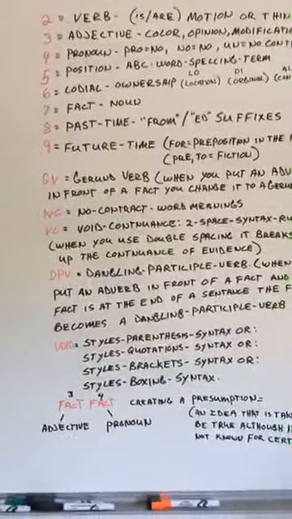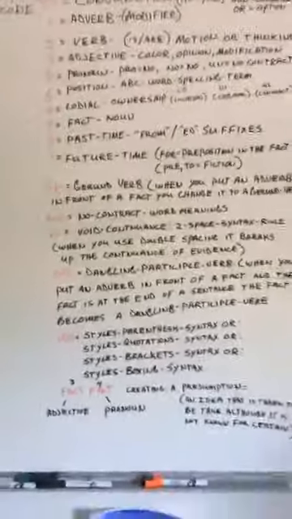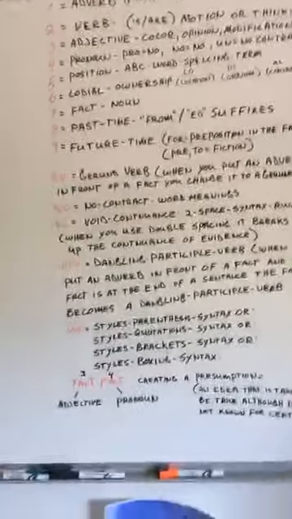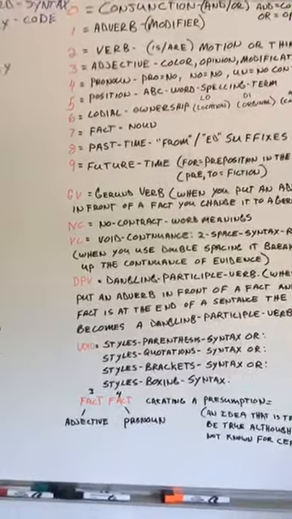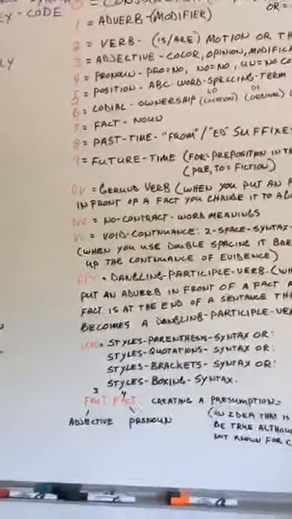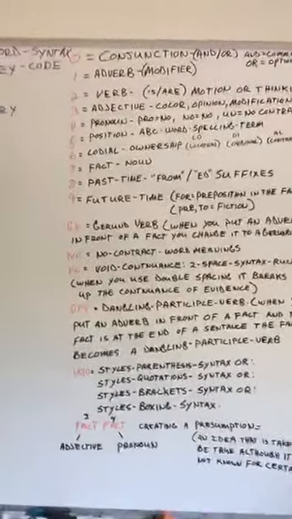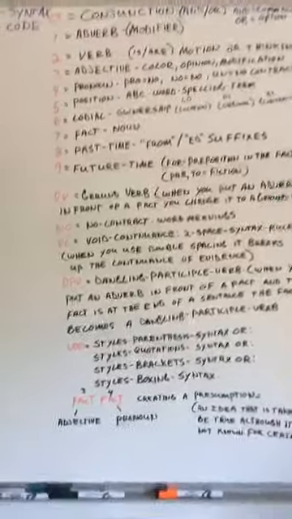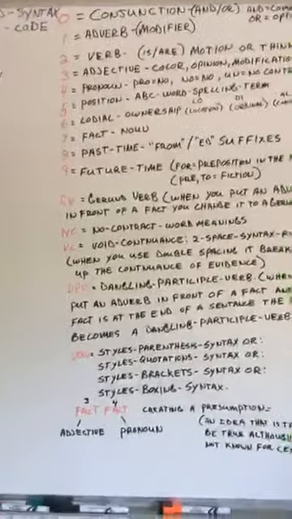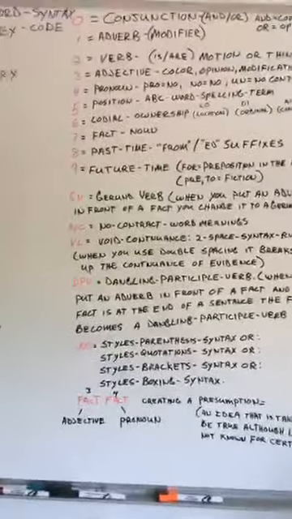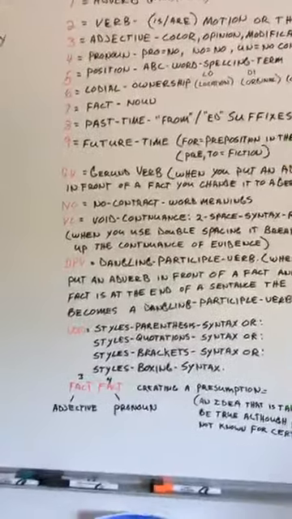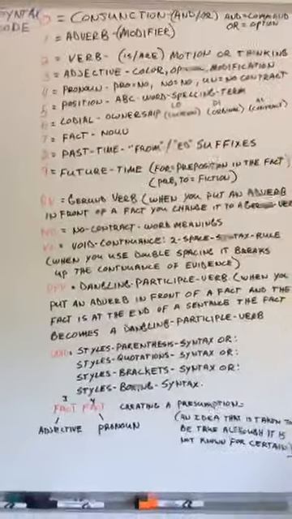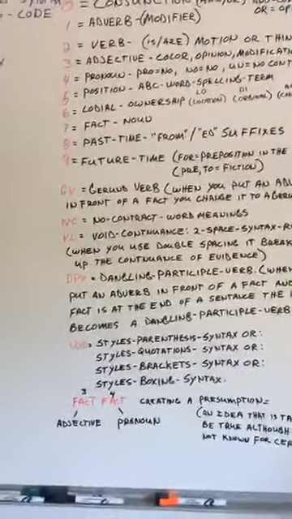So I use GV for a gerund verb. When you put an adverb in front of a fact, you change it to a gerund verb. I use NC for no contract for the word meanings. And actually almost all of our words mean no contract. Why? So that they can keep us locked into the fiction. Most of our words don't even mean anything. VC is void continuance, which is the 2-space syntax rule. When you use double spacing, it breaks up the continuance of evidence. So you cannot have 2 spaces in between the words or in between the lines, in between the sentences.